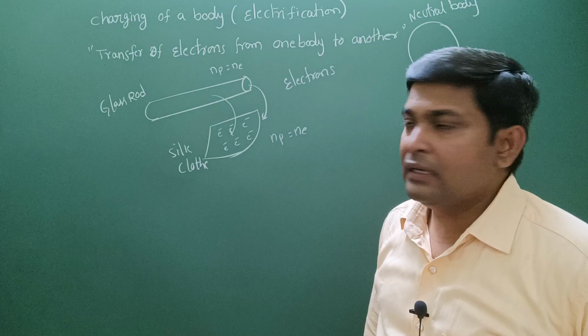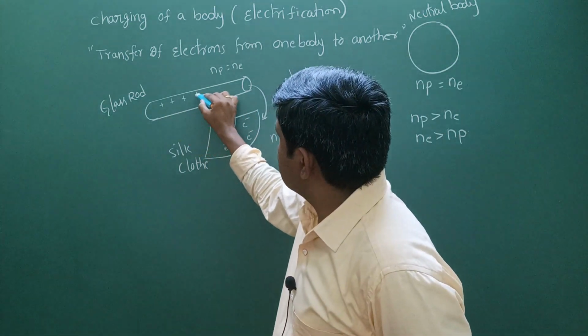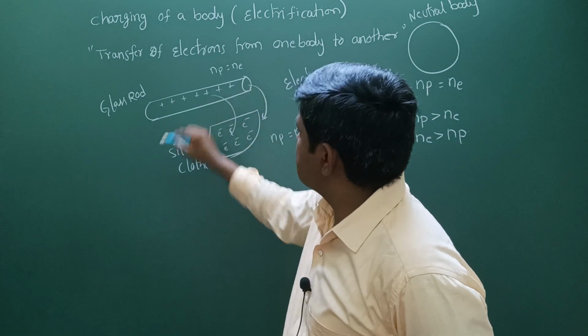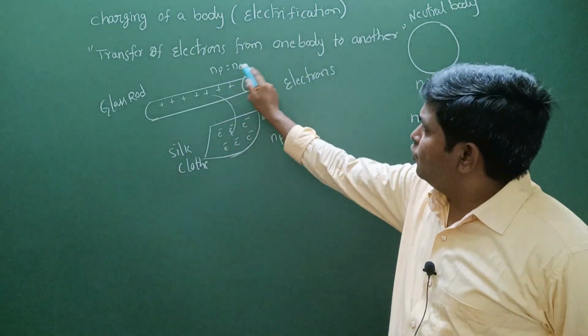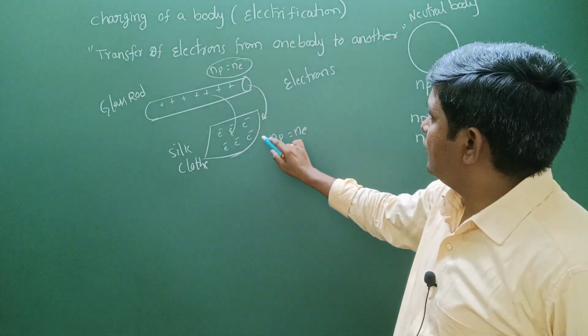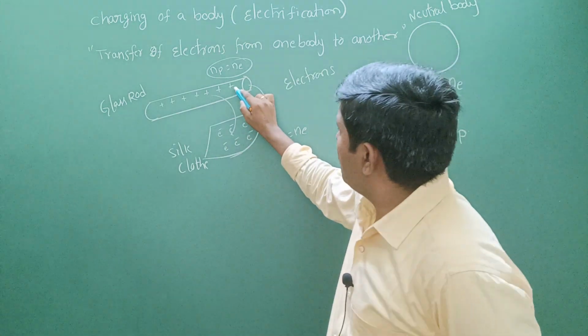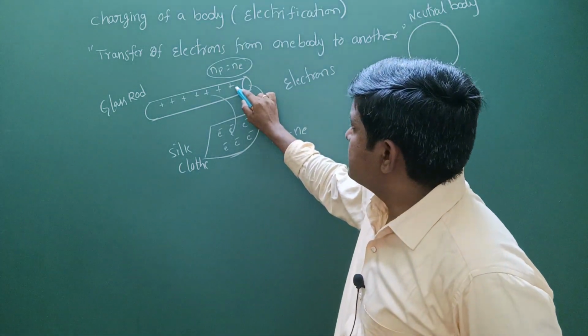Then what will happen to the glass? On the glass you can find that there are more positive charges. Why? Before, we had equal numbers, but whenever electrons are transferred from the glass rod to the silk cloth, the number of electrons is reduced.